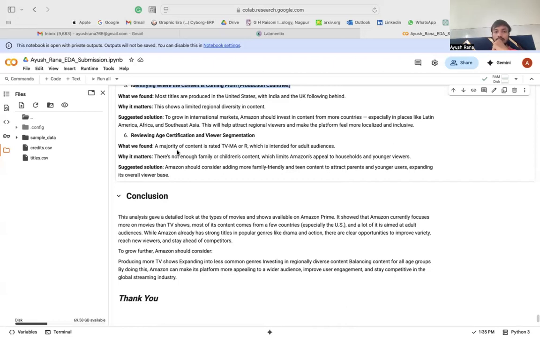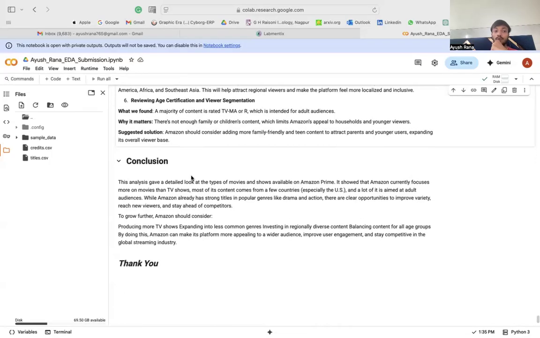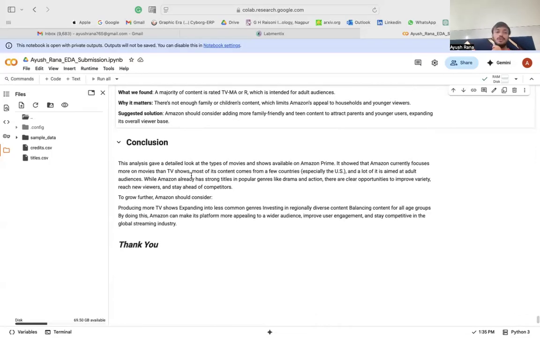Yes, it was seen with that particular analysis as well. The major population needs to be recommended children content as well, because the majority of it was focused on the TV-MA or R segmentation. Suggested solution: Amazon should consider adding more family friendly and teen content to attract parents and younger users, expanding its overall viewer base.